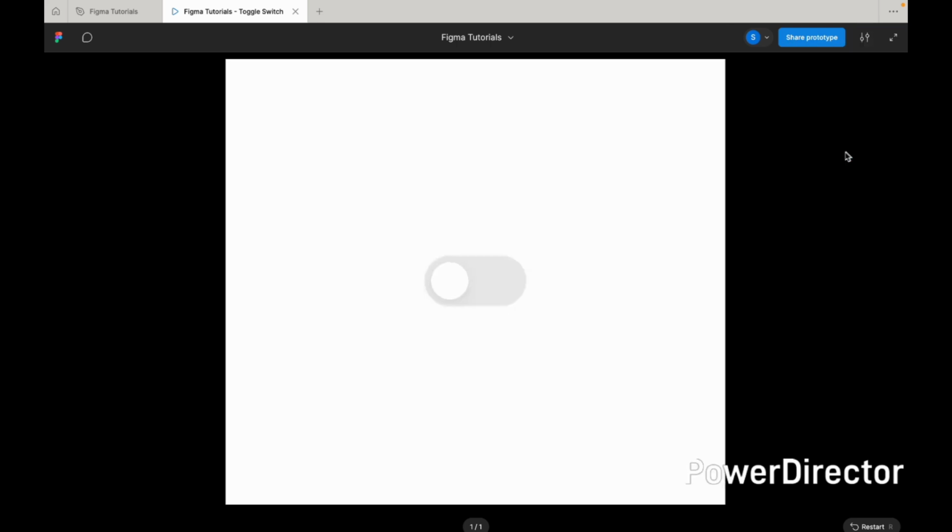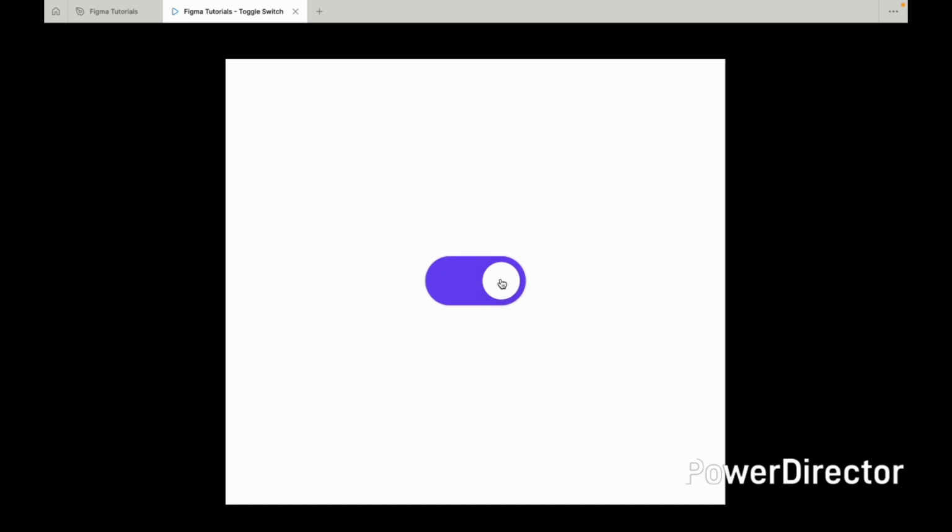Your interactive toggle switch is now ready. If you click on it, the animation should work smoothly.